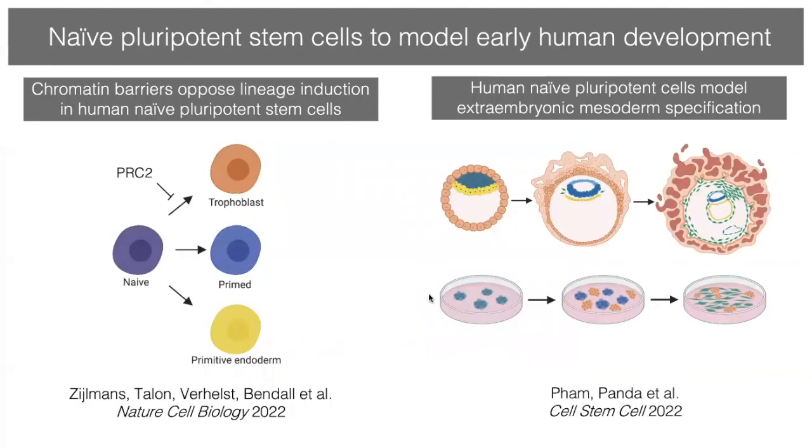So I want to summarize, and I told you that naive human pluripotent stem cells can be used to model early human development. In the first part, we identified chromatin barriers that functionally oppose acquisition of alternative cell fates. And in the second part, we found that the extraembryonic mesoderm can be modeled using naive human pluripotent stem cells.